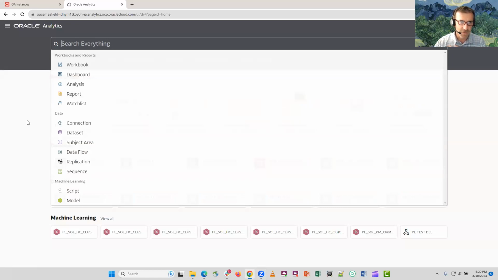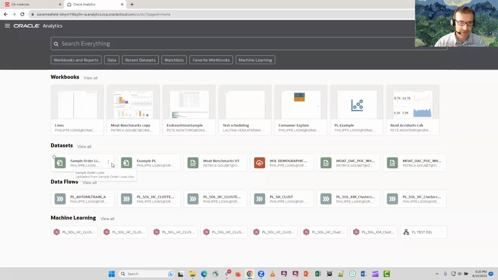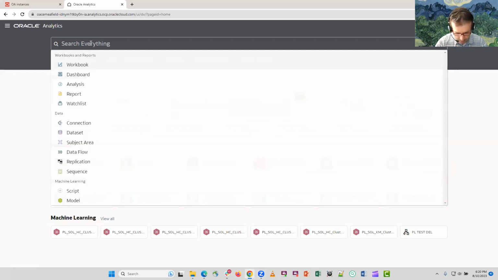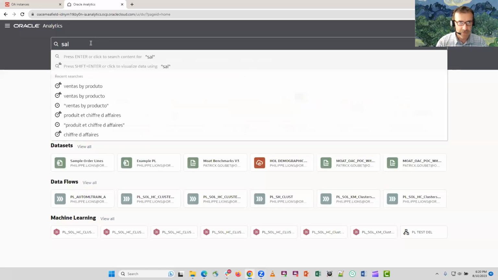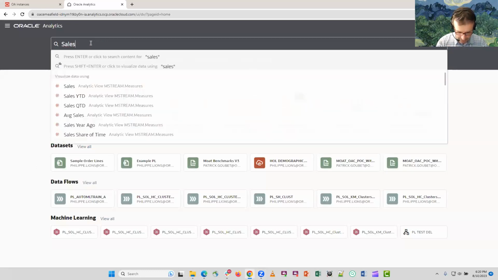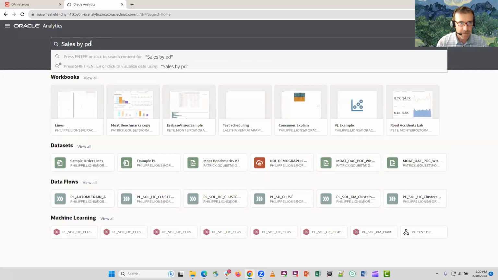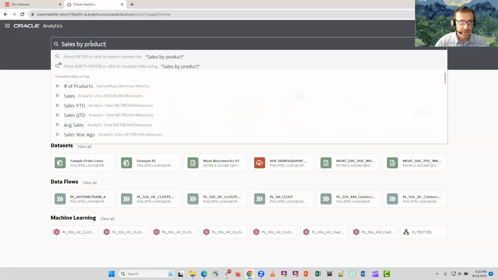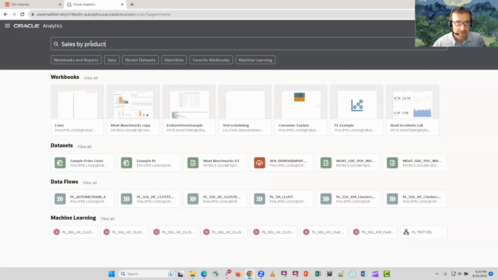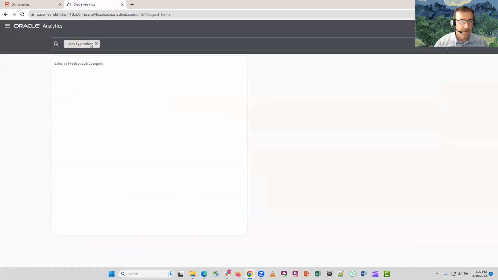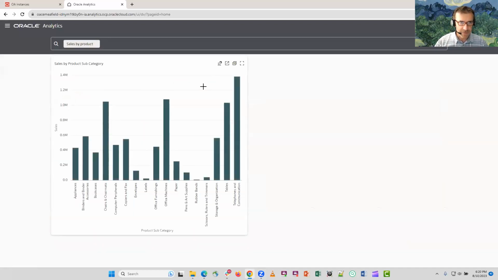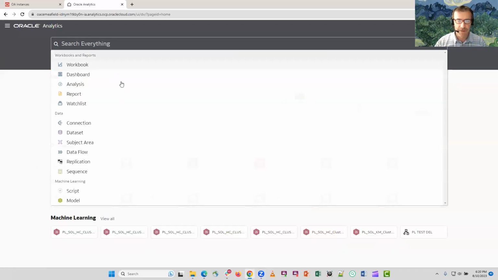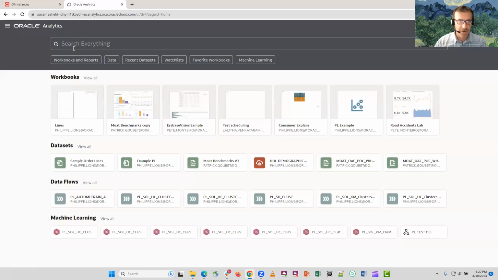If you have turned on search indexes on data sets, like this is our demo data set here, sample order lines, the indexing allows you to query the data set by just typing product, just typing names of columns, and it will, I did click on the right one. So here are sales by product. But if I'm French, and maybe I don't know the exact English name for the columns, let me actually ask it in Spanish, for instance.